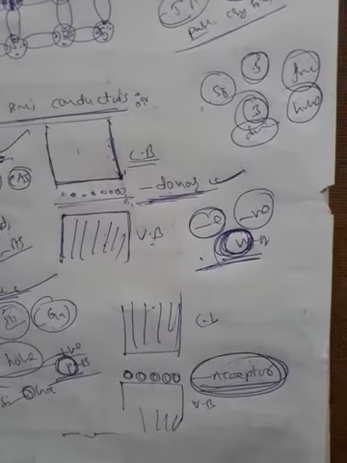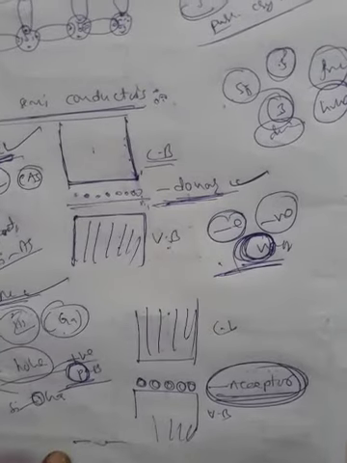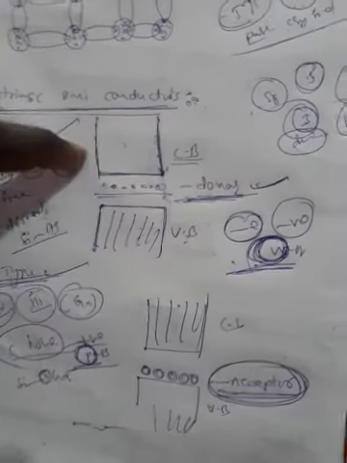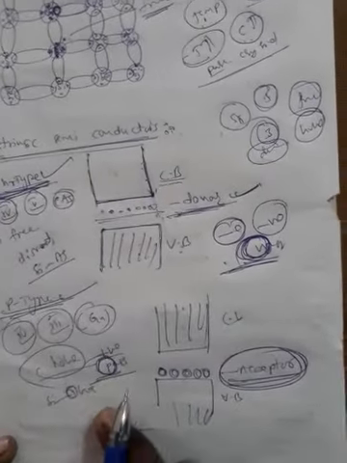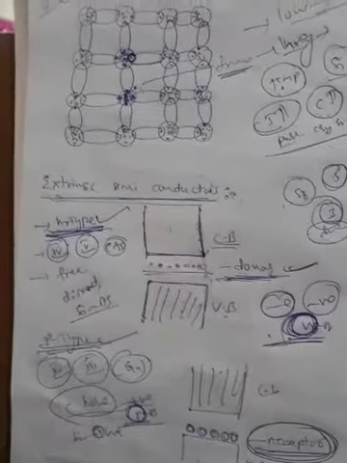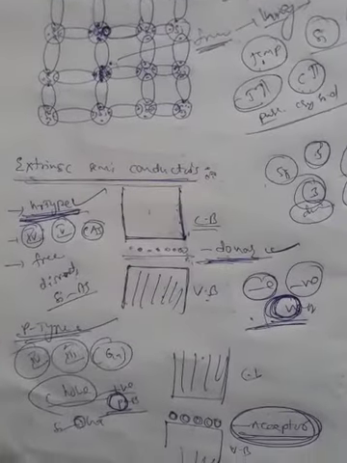Replaced by fifth group, replaced by third group. We get free electrons, we get holes. This is a donor level, this is the acceptor level. For every intrinsic semiconductor, P-type and N-type, I will provide a separate diagram with two notes.